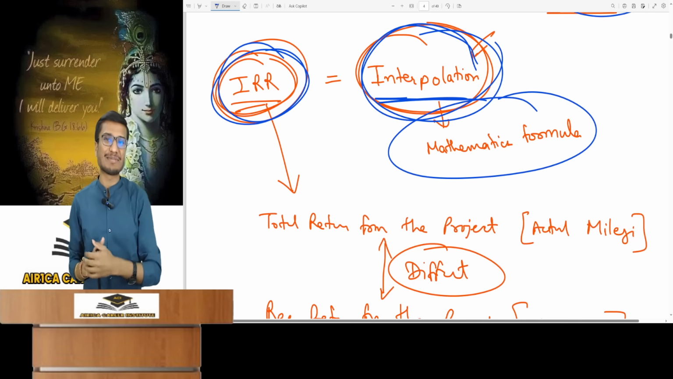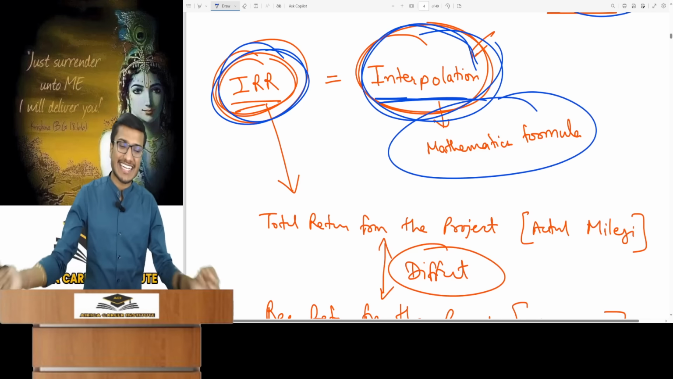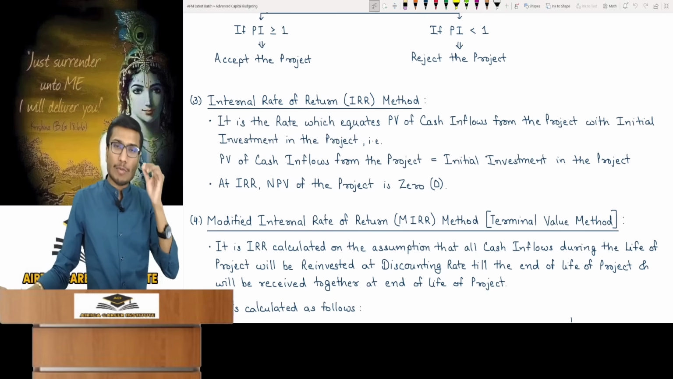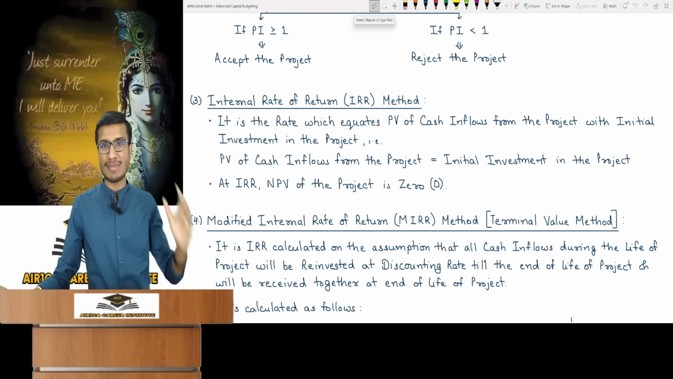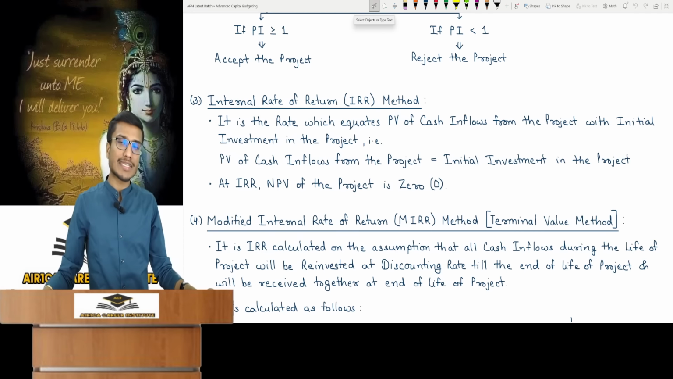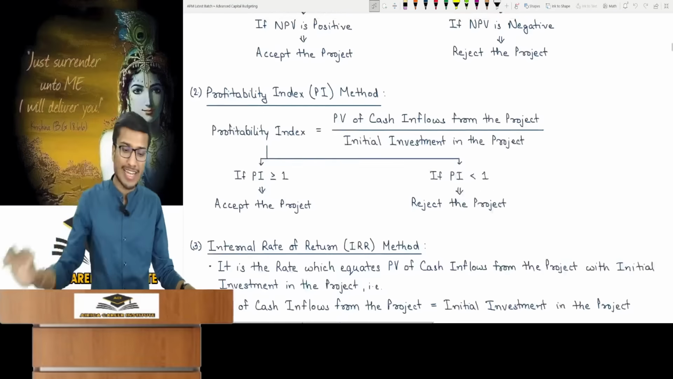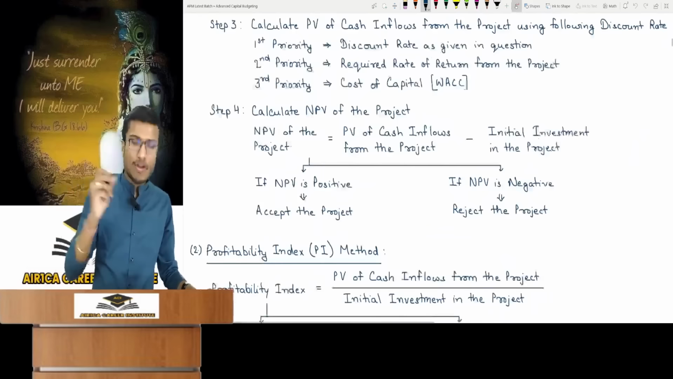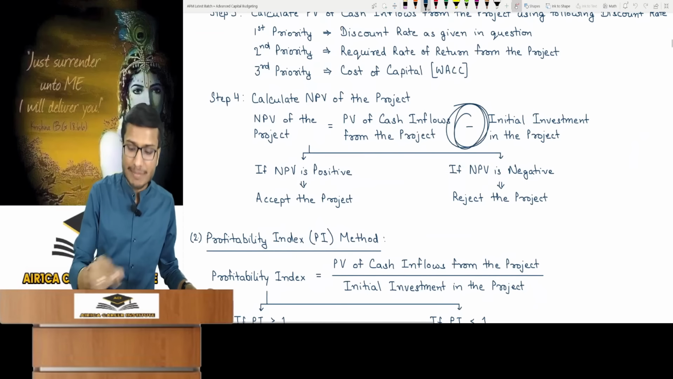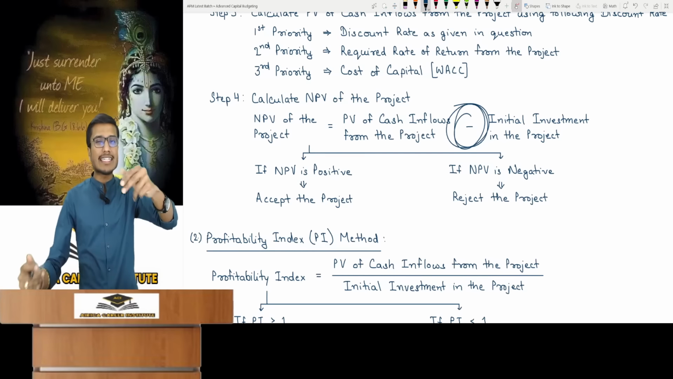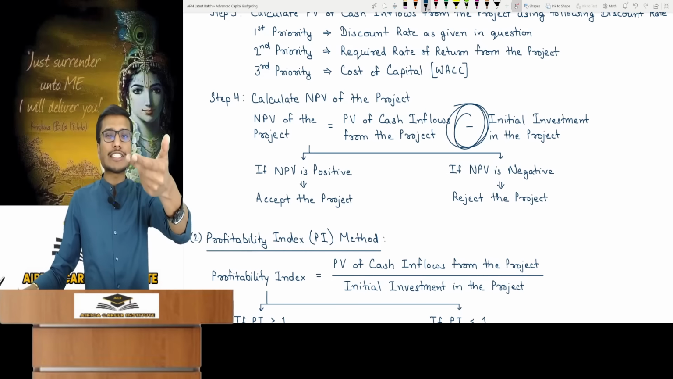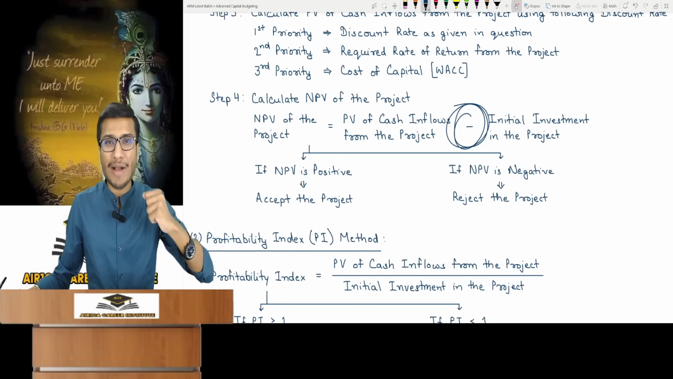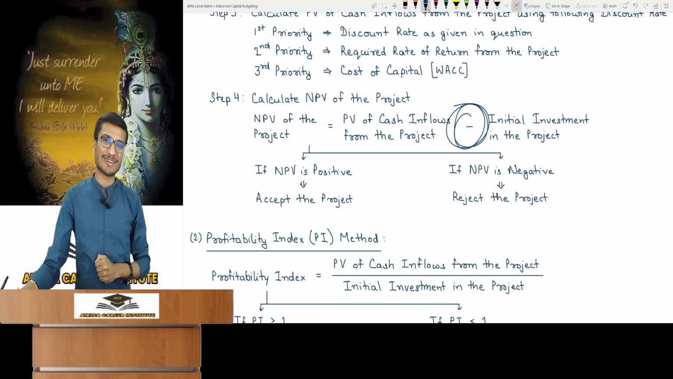IRR is a decision-making technique. Let me clarify with another example. What misunderstanding are you living with? Listen once. So if I say here, see, how do we calculate NPV? By subtracting initial investment from PV of cash inflow. So minus means subtraction. If I say that subtraction and NPV are the same, you will call me crazy. You are making that same mistake.